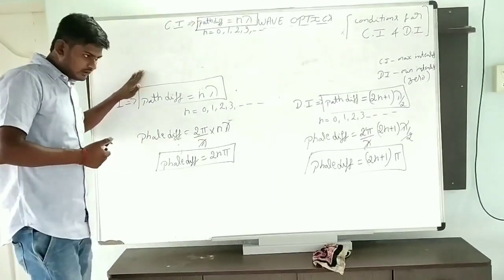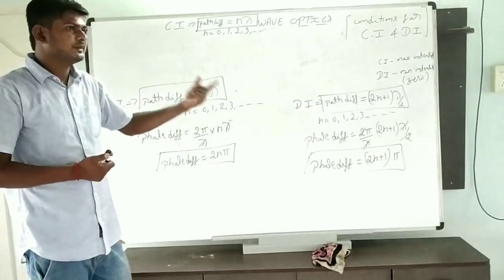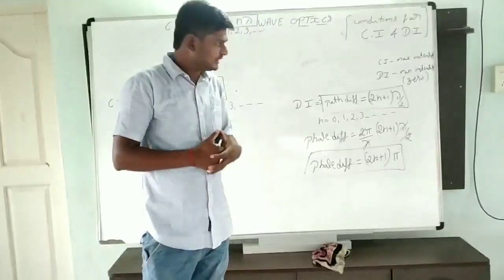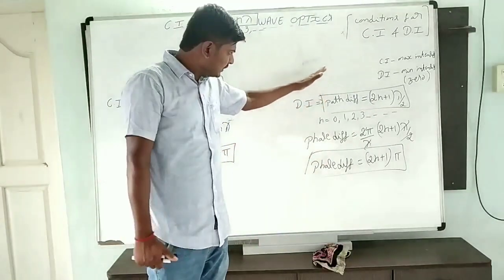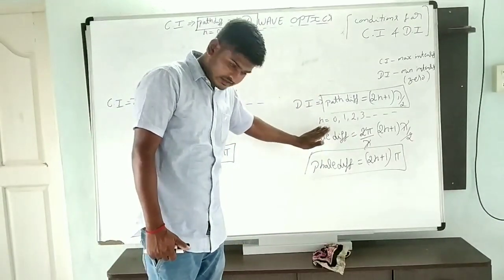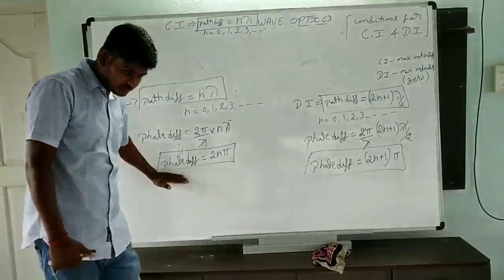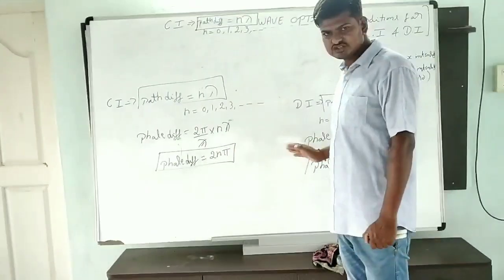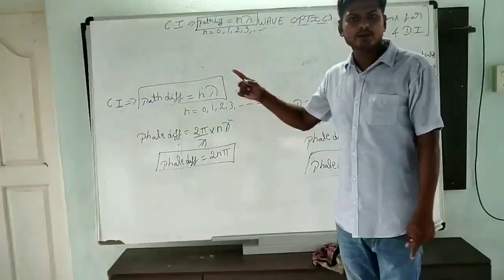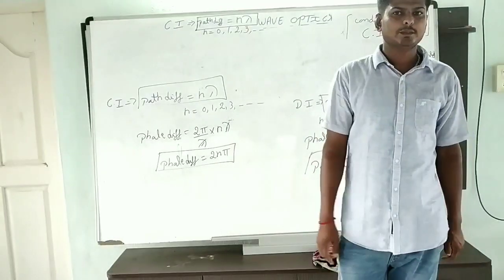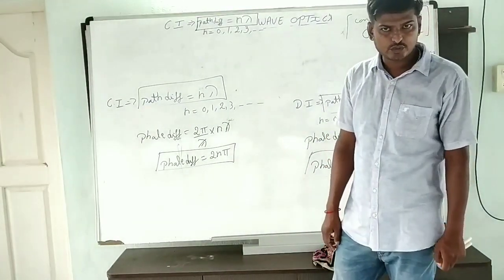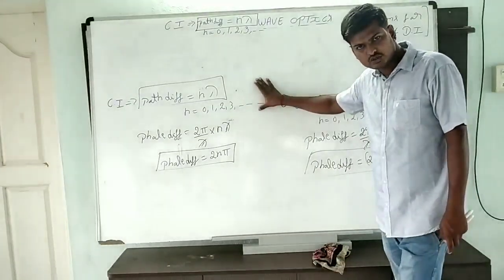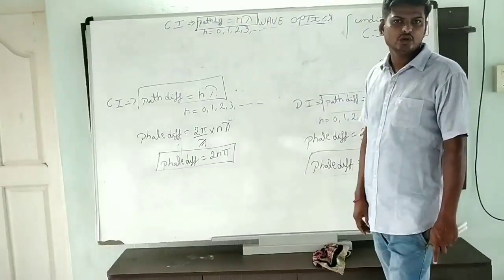Clear? Keep in mind, constructive interference means maximum intensity, more brightness. Destructive interference means minimum intensity or almost zero intensity. When you get the maximum intensity, these are the conditions. When you get the minimum intensity, those are the conditions. This will be very helpful in the remaining concepts, when I explain Young's double slit experiment and derive the fringe width. At that time you have to remember when you get constructive interference and when you get destructive interference.